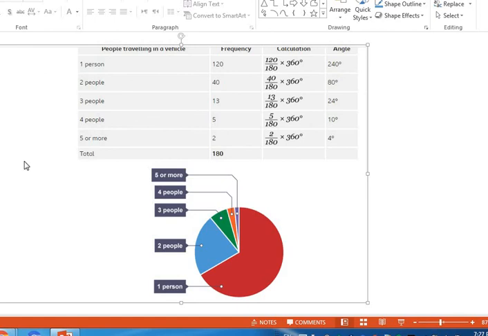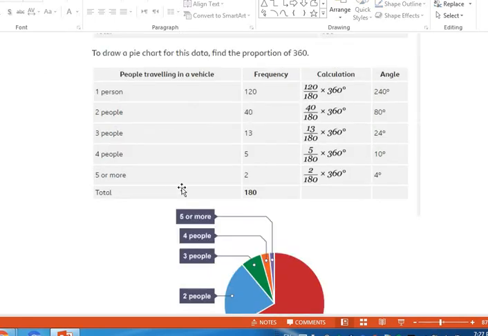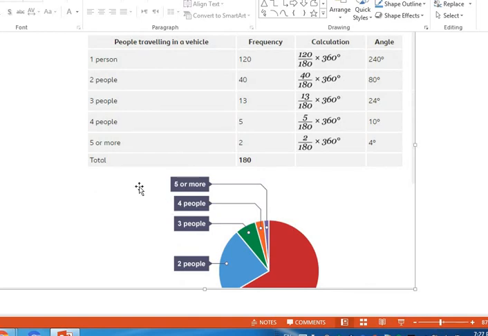Okay, so moving to the other slide now, as drawn here. It's okay.